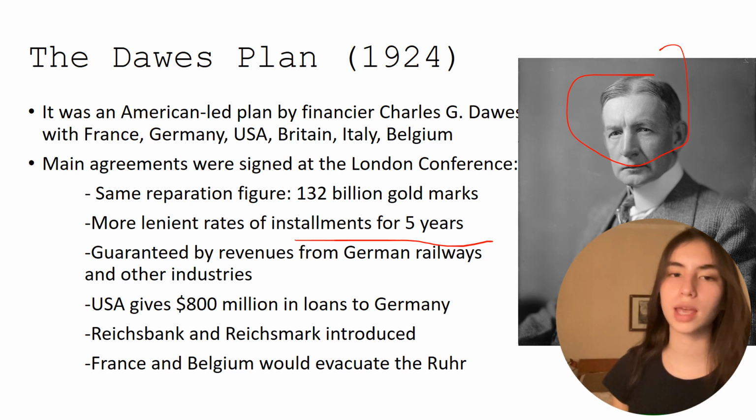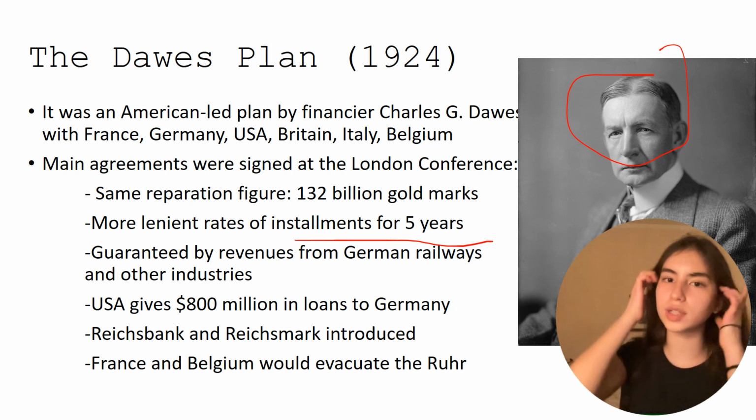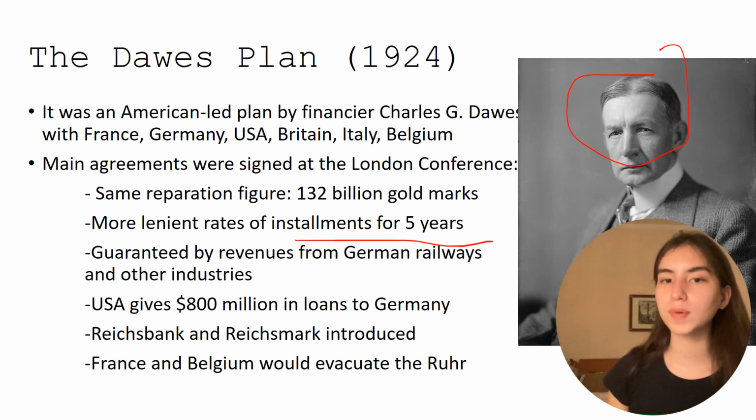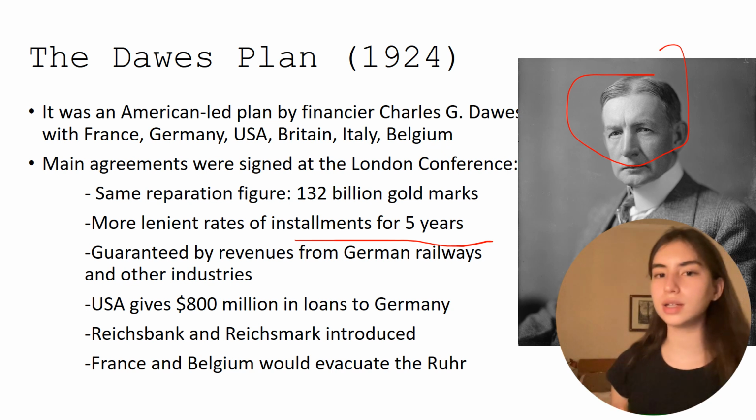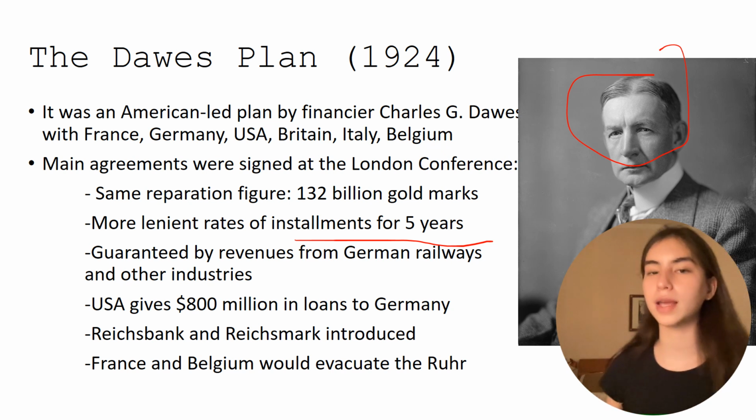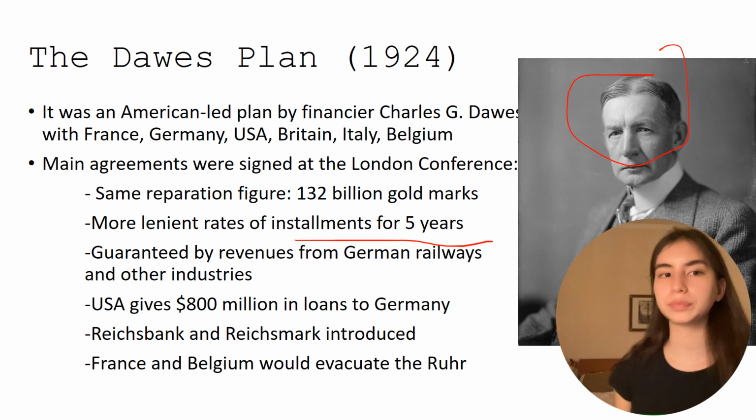However, they offered more lenient rates of installments for 5 years, which basically means the Germans could pay less for 5 years, and then later go on to paying full rates of reparation. This would allow some time for their economy to recover and get back on its feet before paying full reparations again. These installments were guaranteed by revenues from German railways and other industries, so that Germany couldn't evade paying installments again.